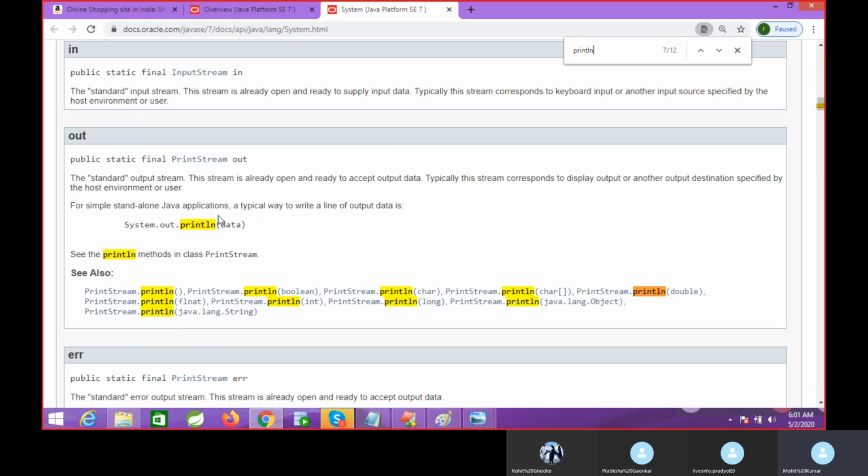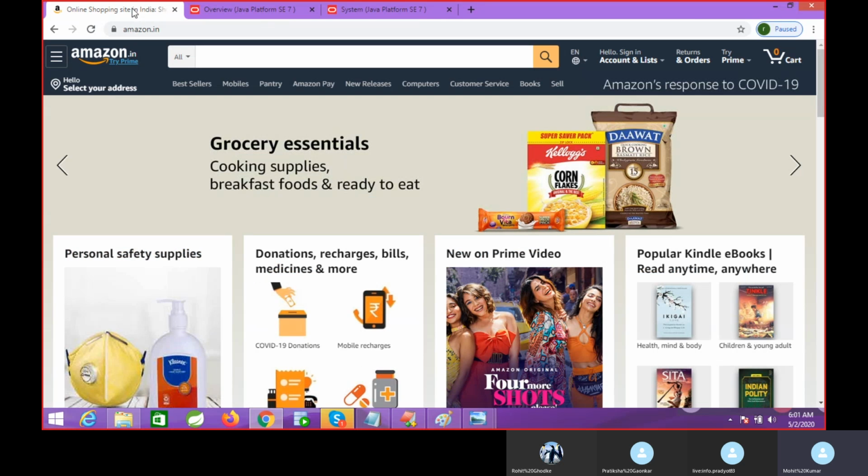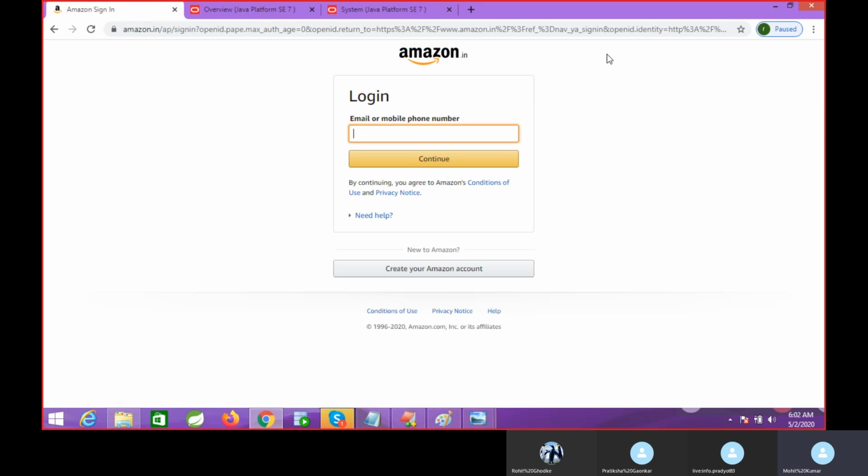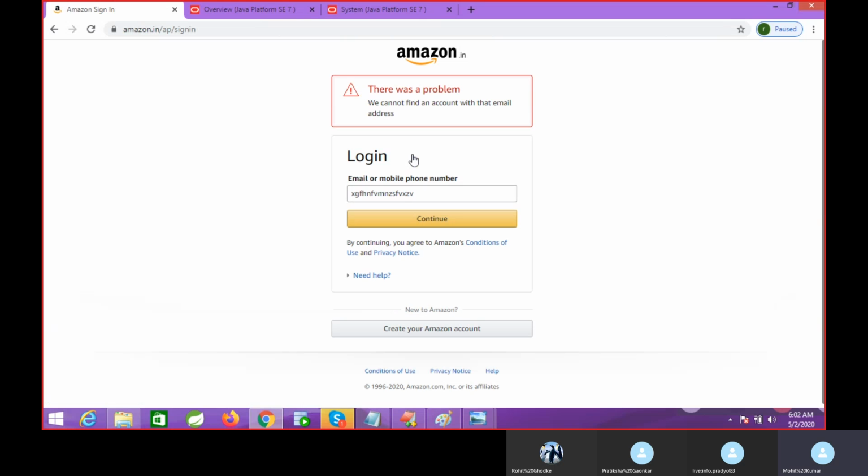So see, this is one type of logic. What is logic? Here, many logics have been developed in this application. One logic: if you enter your username and password, am I able to enter this? No, right?